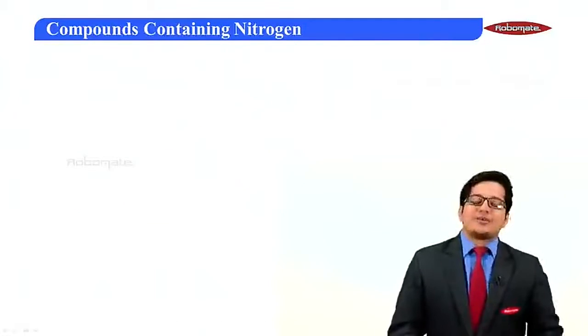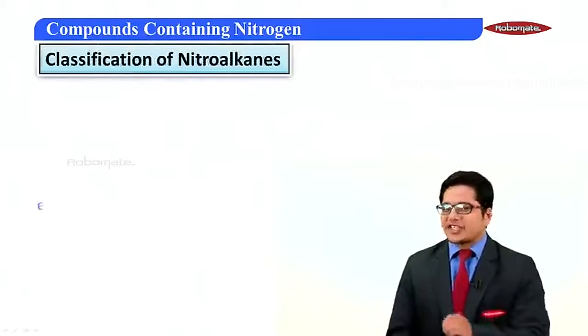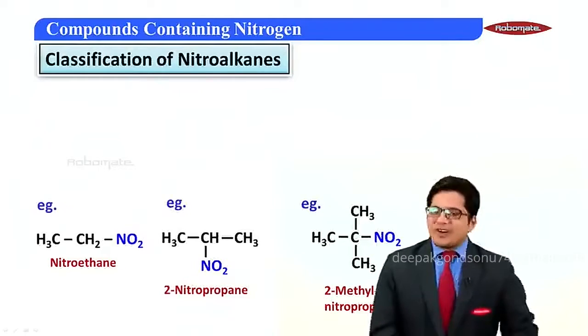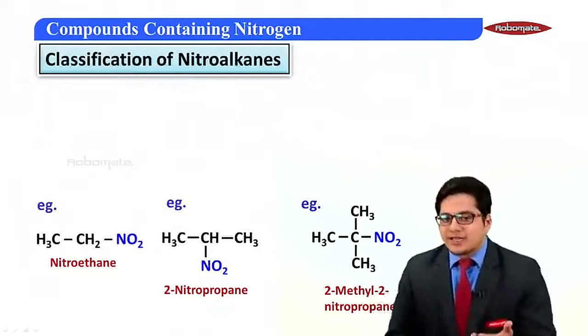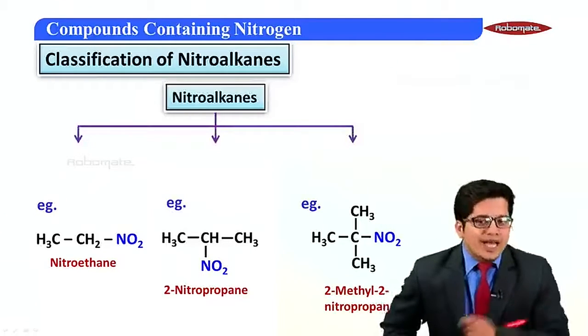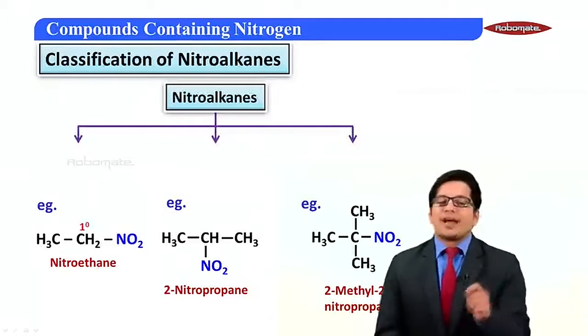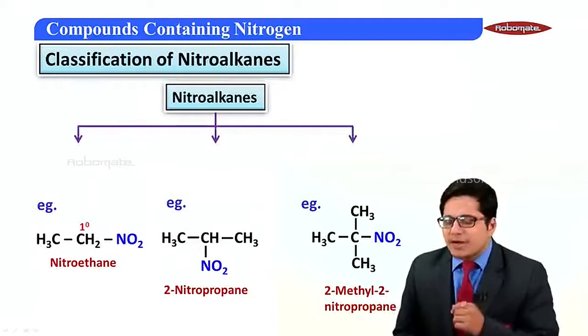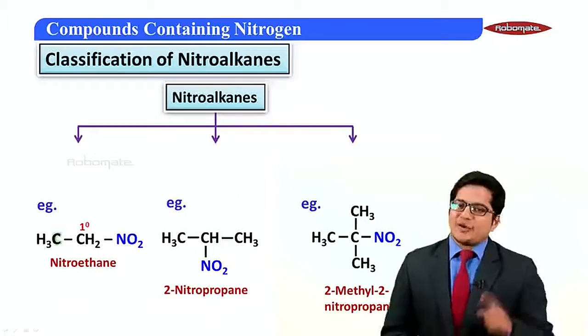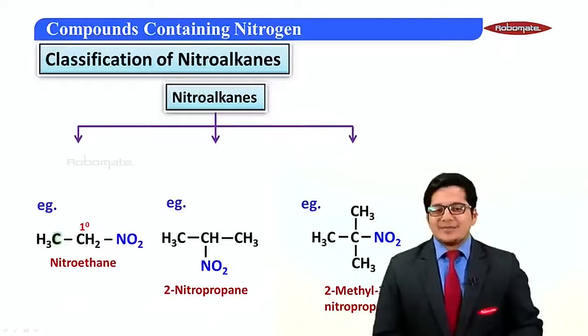Now let's move into their classification, and for this I have 3 examples for you. In the first example, nitro is attached to a primary carbon atom. And why is it primary? Because it is directly attached to only one carbon atom.